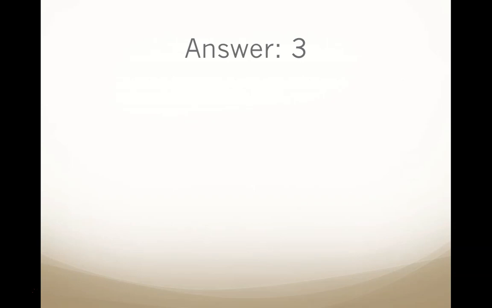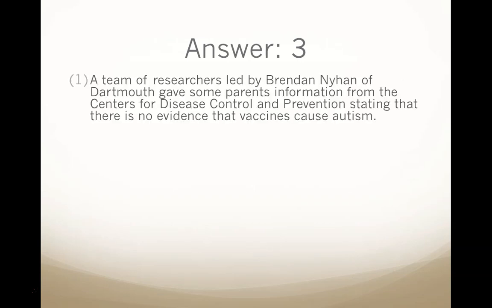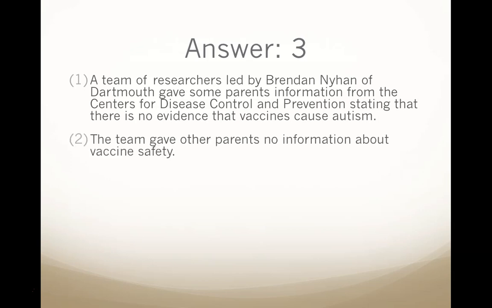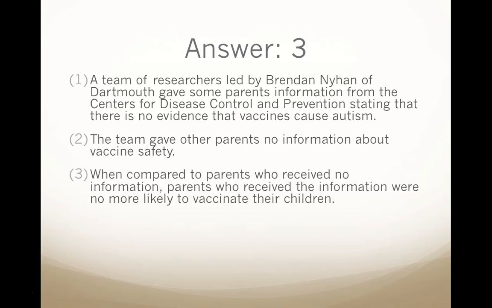Here's the answer. Premise 1. A team of researchers, led by Brendan Nyhan of Dartmouth, gave some parents information from the Centers for Disease Control and Prevention, stating that there's no evidence that vaccines cause autism. The team gave other parents no information about vaccine safety.